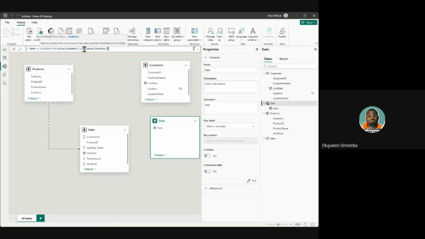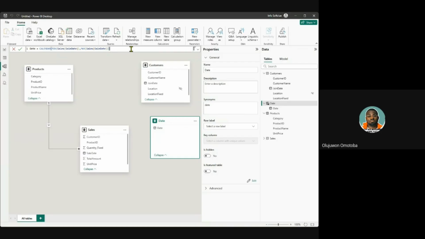Remember, we opened a bracket here, which showing red shows that it has not been closed, so we still need to close it. Now that we have closed the second bracket, you can see that the red has changed to normal. When you don't see red in your formulas or your code in your data analytical expression, which I call DAX, it's fine. When the red is showing, it shows errors. I won't lie to you, it shows errors.